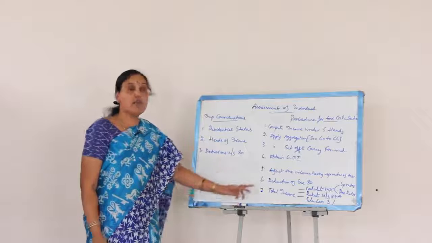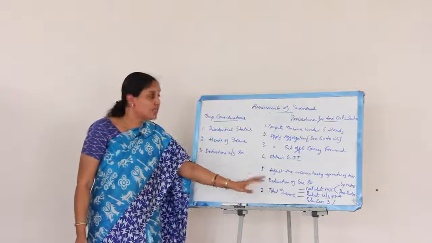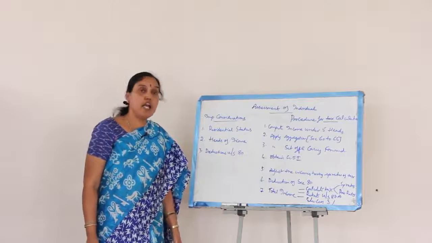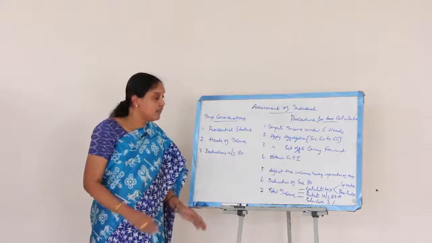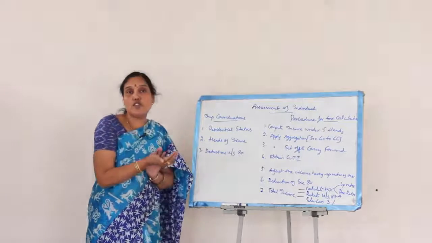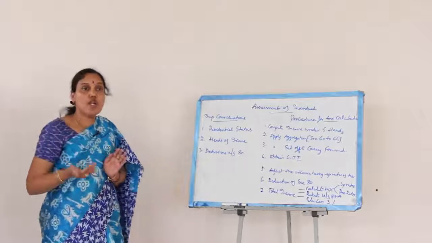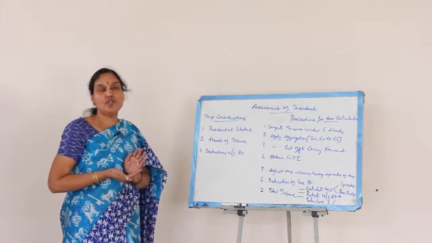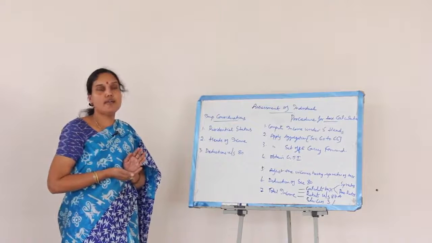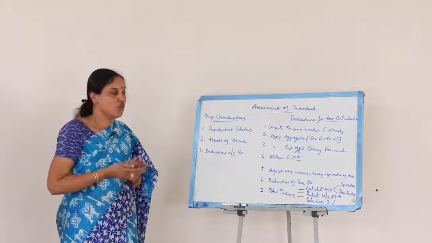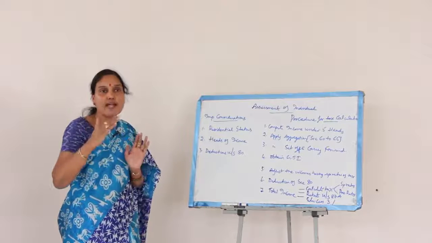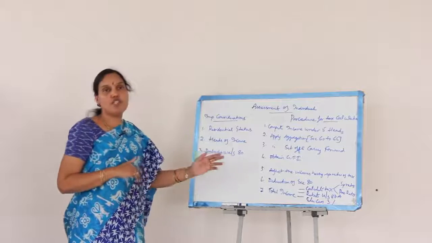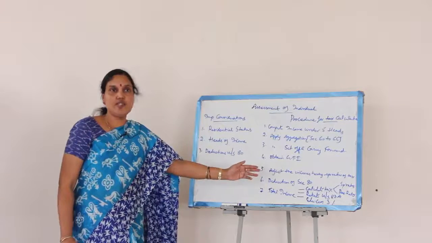So 87A rebate is applicable to all those individuals whose income is equal to or less than 5 lakhs. They can claim the benefit of 87A, and the rule of rebate will be either the actual amount of tax payable or the limit of rupees 5,000, the lowest of them can be called the rebate under section 87A. So once we calculate the total tax minus rebate of section 87A, then we apply the provisions of calculation of education cess.